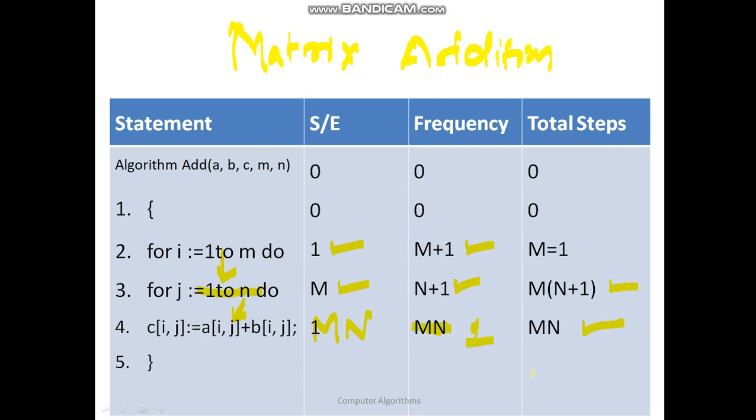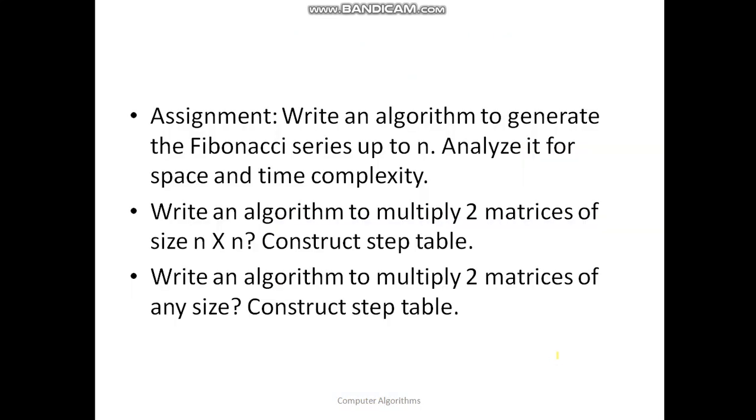So the total count remains the same. Finally, how much is the count? The count is mn plus mn, which is 2mn, plus m. It is m plus 1 here. So 2mn plus m plus n plus 1. Okay, this is how the total steps are calculated.